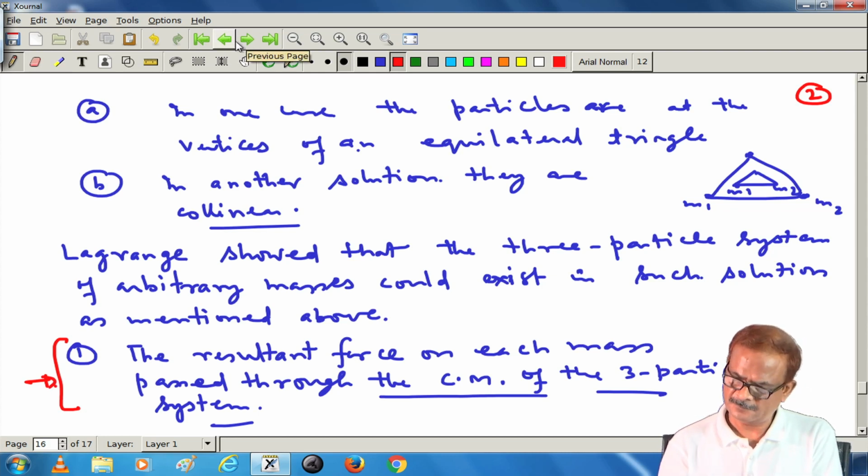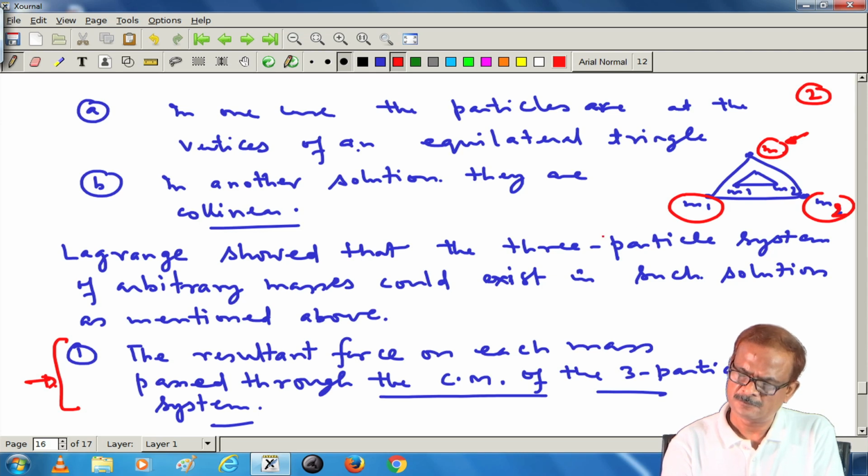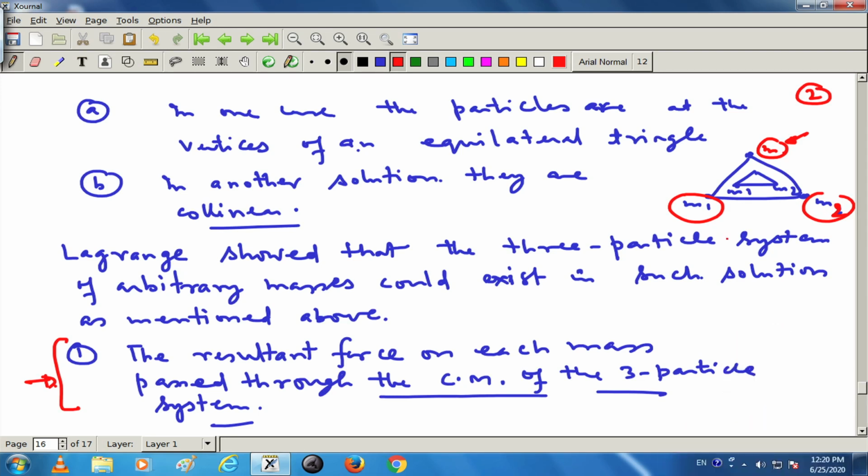While considering the stationary case, the tertiary mass, or the third mass, was assumed to be negligible so that it does not affect the masses m1 and m2. Here all three masses are important and are of arbitrary mass. So, these are some of the important points. Then the resultant force on each mass should pass through the center of mass of the three particle system.